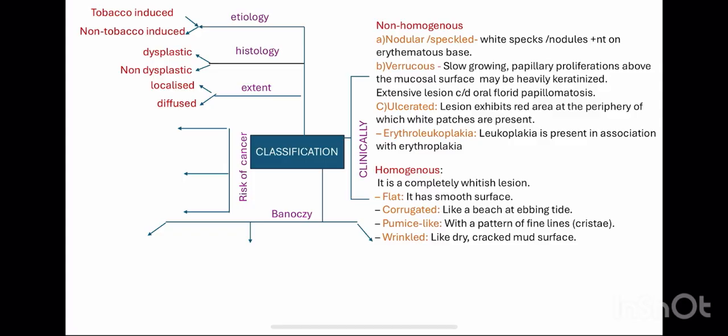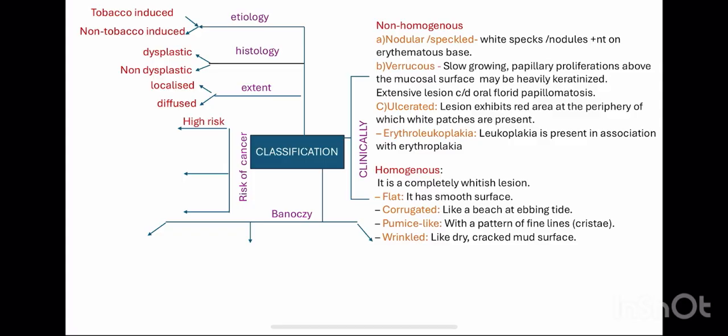And in non-homogeneous, this is also on the basis of appearance. Here, along with the white color, you can also see red areas. So in nodular there will be white specks and nodules present on an erythematous base. Erythematous means red base, okay. And verrucous means slow growing papillary proliferations above the mucosal surface which may be heavily keratinized. So this is all about the appearance, okay. So you have to learn all these.